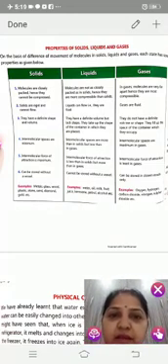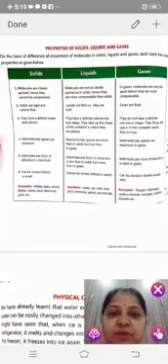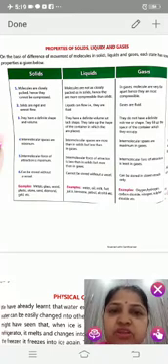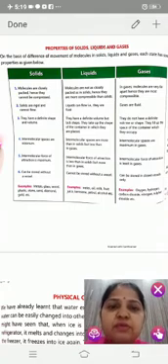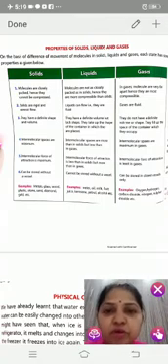Gases do not have a definite shape or volume. They fill up the shape of the container which they occupy. Gas fills the container, but gases do not have a definite shape or volume.